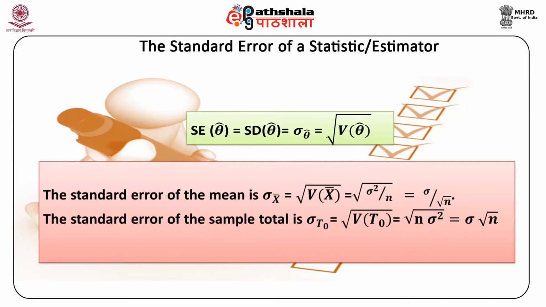Similarly, the standard error of the sample total is sigma t0, equal to the square root of variance of t0, equal to the square root of n sigma square, which is equal to sigma into square root n.